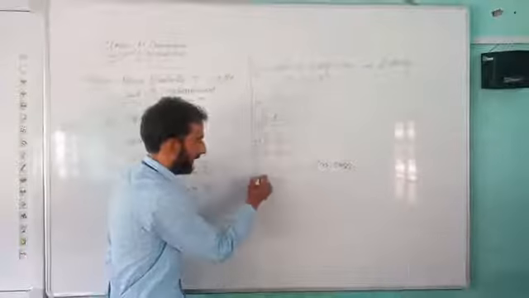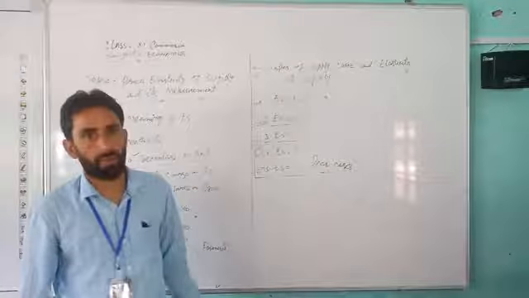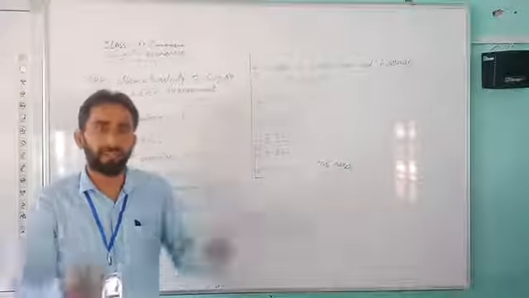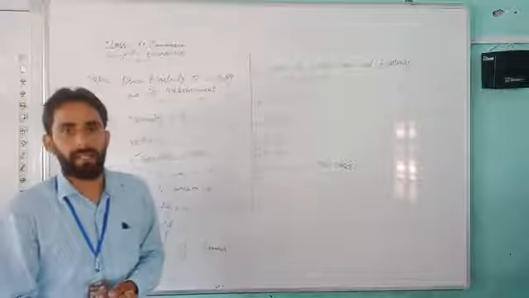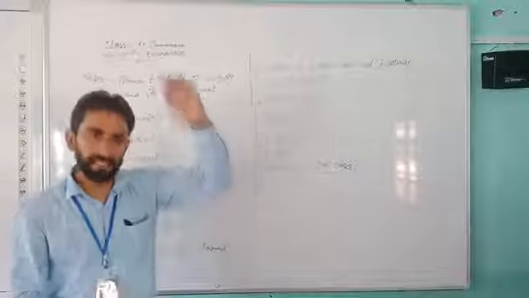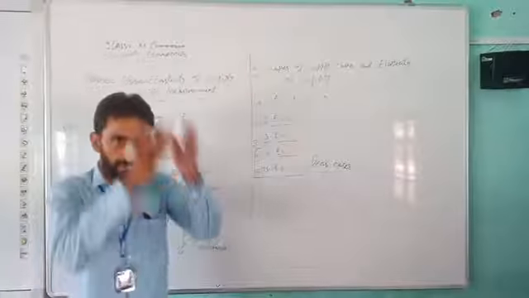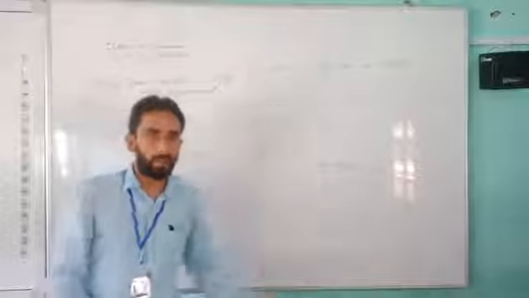Now there are two rare cases. The first is ES equal to 0, which means supply is not changing. Supply remains constant no matter what the price is. Price may increase or decrease, but the supply remains constant. In this situation, the supply curve is parallel to the OY axis.